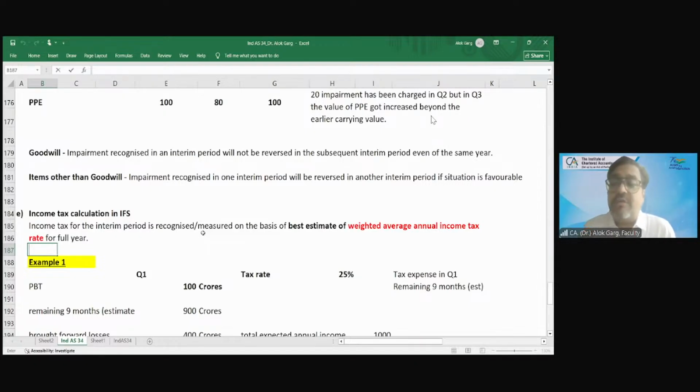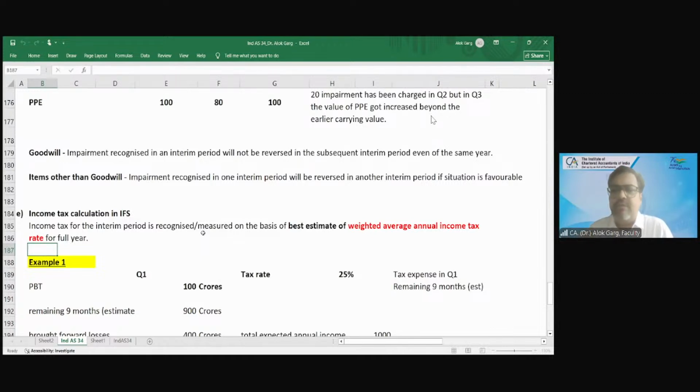And your tax rate is 30%. So what is your weighted average annual income tax rate? It will be calculated by dividing your estimated tax expense for the full year by the full income.